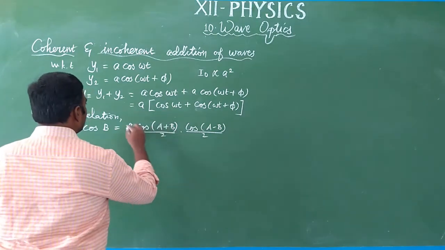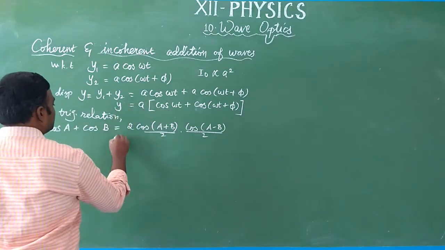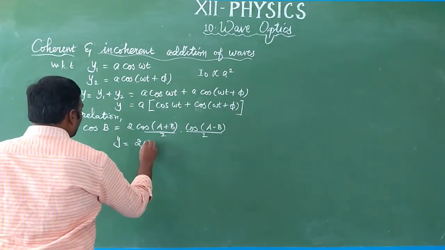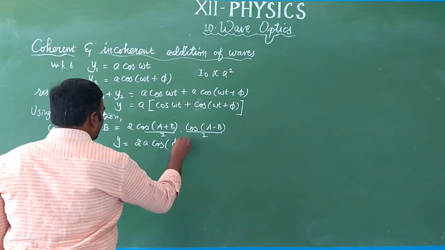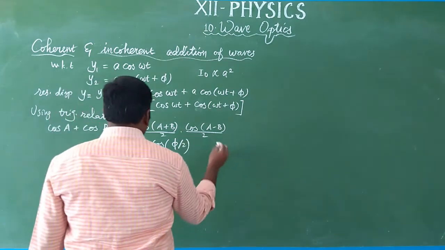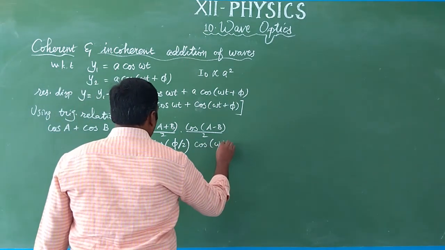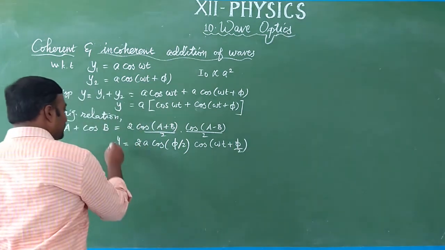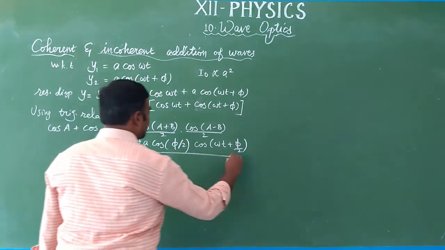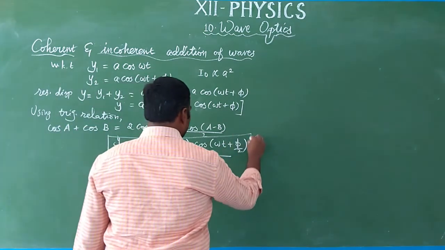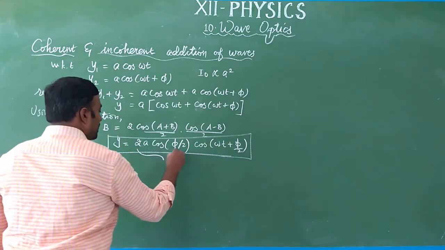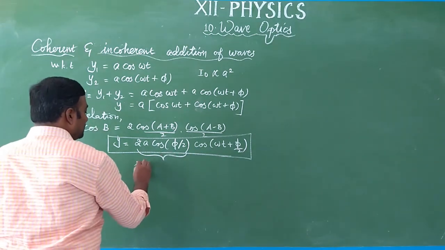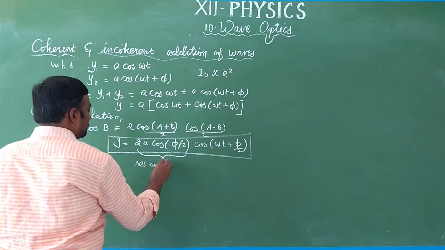After substituting, the resultant displacement is y equal to 2a cos (phi by 2) into cos (omega t plus phi by 2). So this is the final resultant displacement. In this resultant displacement, 2a cos (phi by 2) is nothing but the amplitude in this equation. This is the resultant amplitude.